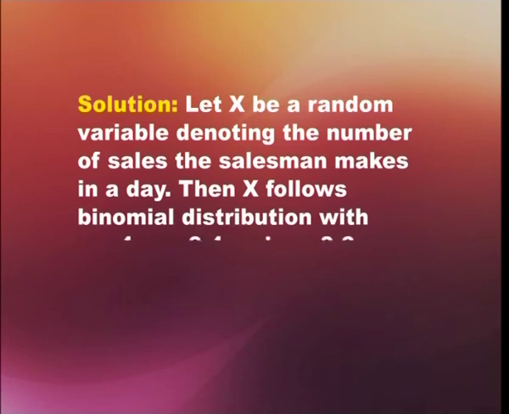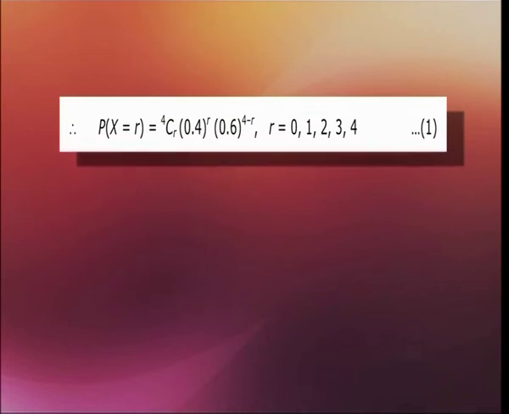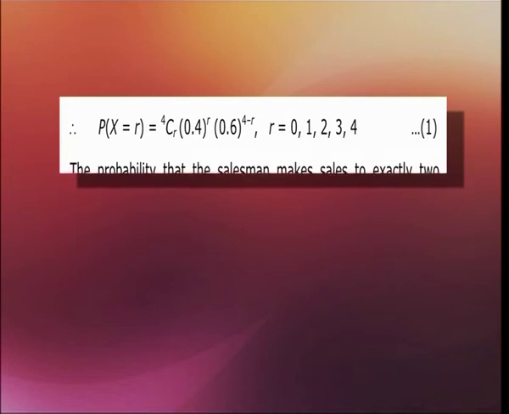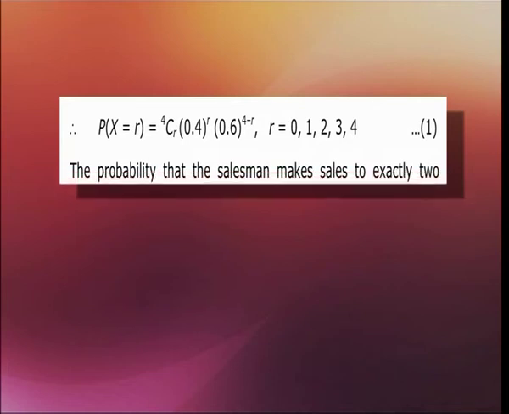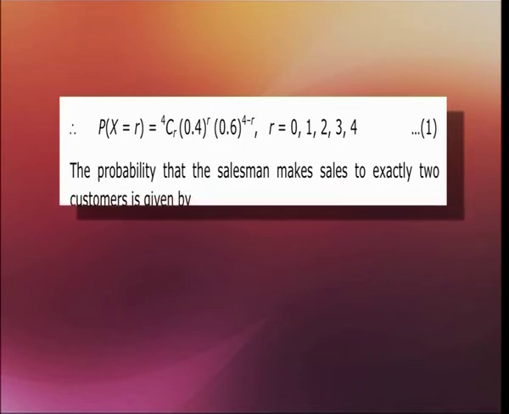Then x follows a binomial distribution with n equals to 4, p equals to 0.4 and q equals to 0.6. That implies probability of x equals to r equals to 4cr times 0.4 to the power r times 0.6 to the power 4 minus r, where r is 0, 1, 2, 3, 4. Let's make this equation 1.